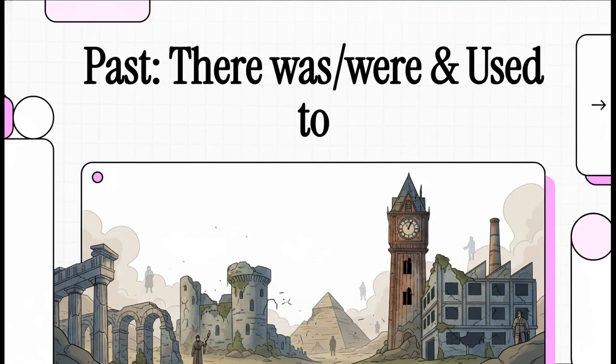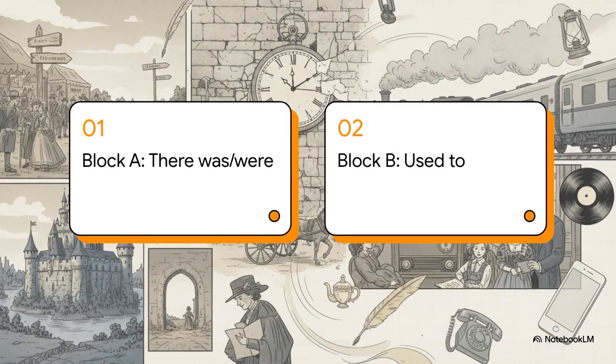Ever wondered how to talk about things that existed in the past or habits you used to have? Today, we're unlocking two key structures for that. There was/were and used to. All right, let's get into it.